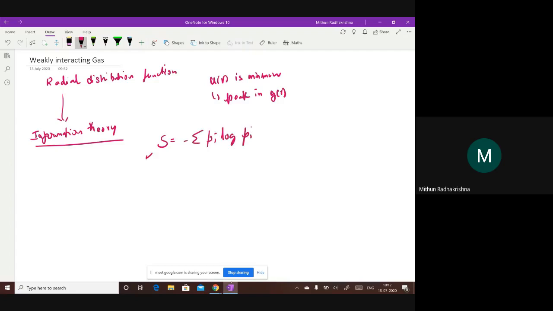So this is called the Shannon's entropy. Remember, how is Shannon's entropy related to Boltzmann? S Shannon times k will give you S Boltzmann. Sorry, S Boltzmann by k will give me S Shannon.